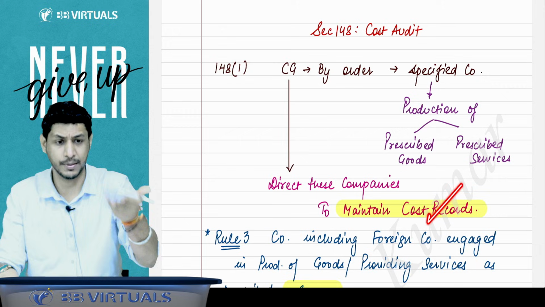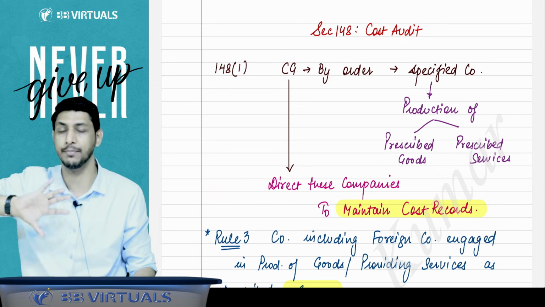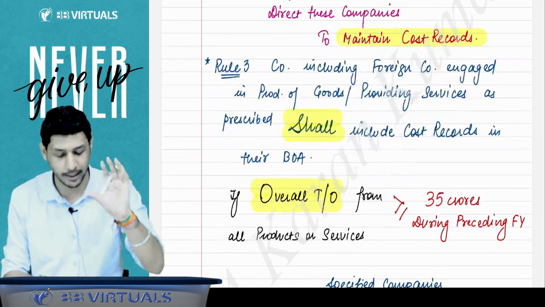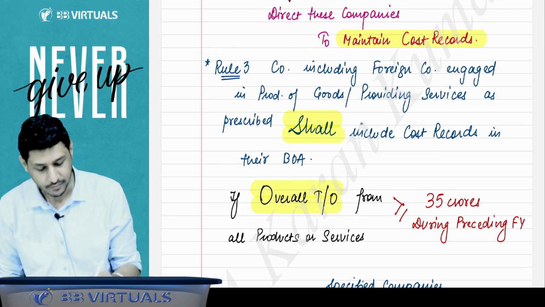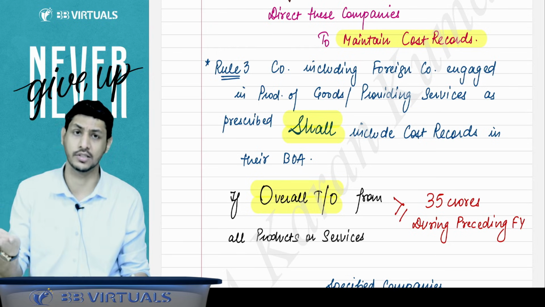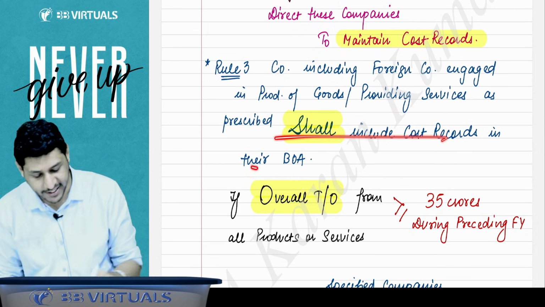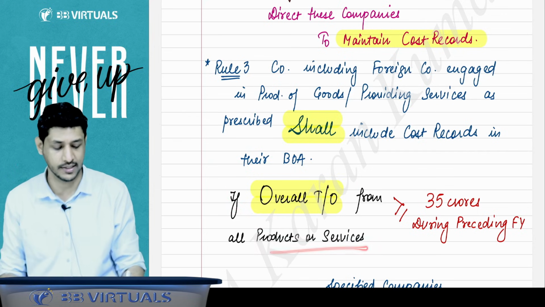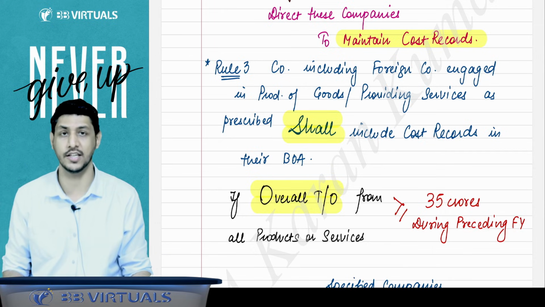Sir, whether CG has prescribed? Yes. The list you need not remember, that so and so companies are prescribed. You are not supposed to learn that. You are just supposed to learn the limit only. The company, including a foreign company, if engaged in the production of goods or specified services, shall maintain the cost record if their overall turnover from products or services is equal to or more than 35 crore during the preceding financial year.